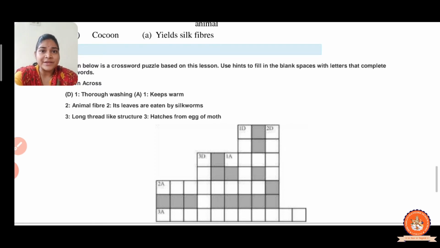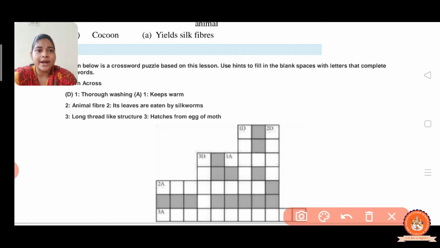In the wool we feel warm, right? Animal fibers are both silk and wool. But according to the boxes you have to write the fiber, right? So here you write SCOUR, scour, and keep warm, that is WOOL, wool.